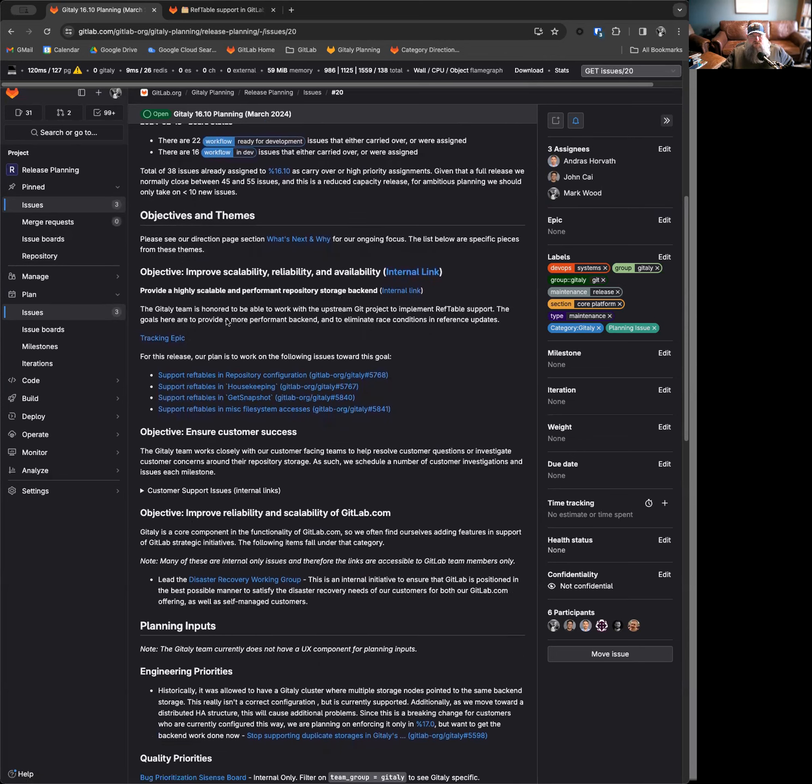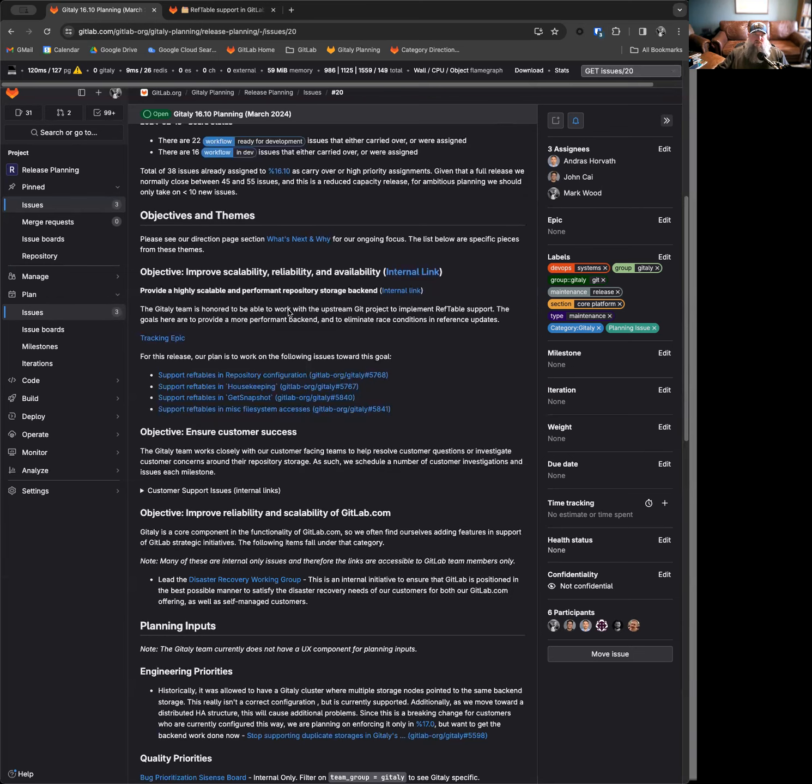So one of the first objectives we have as a team is to improve scalability, reliability, and availability. And one of these objectives is to provide a highly scalable and performant repository storage backend. In this way, we are working with upstream Git to implement reftable support. The goal here is to provide a more performant backend than the files backend that is currently being used by Git, and also eliminate race conditions in reference updates.